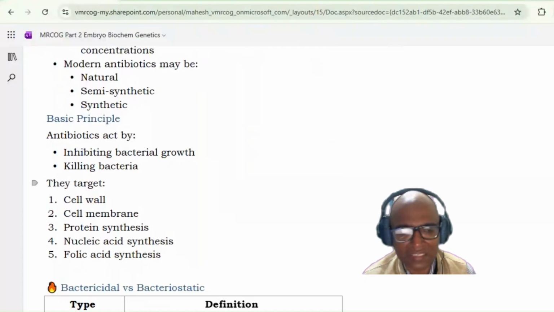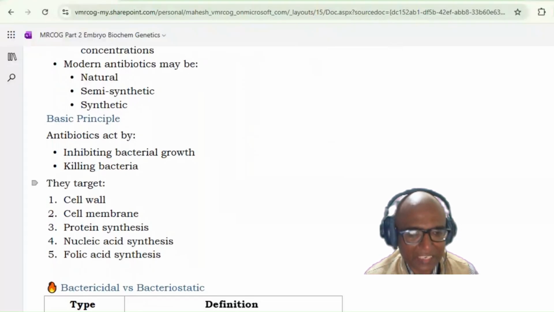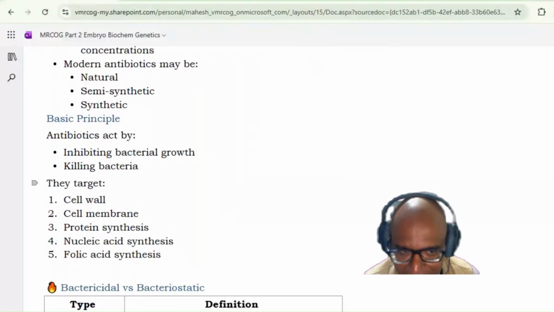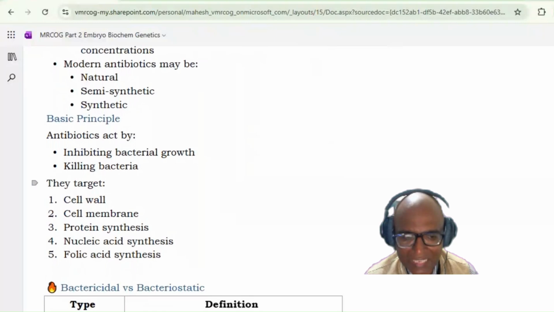So what are the targets of the antibiotics? One, it is the cell wall. Second, it may be the cell membrane. Third, it may be protein synthesis in the bacteria. Fourth, it may be nucleic acid synthesis in the bacteria. And fifth is folic acid synthesis.